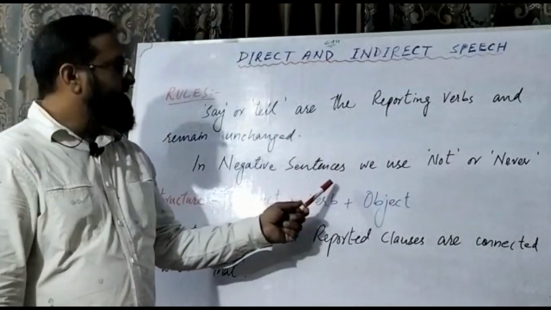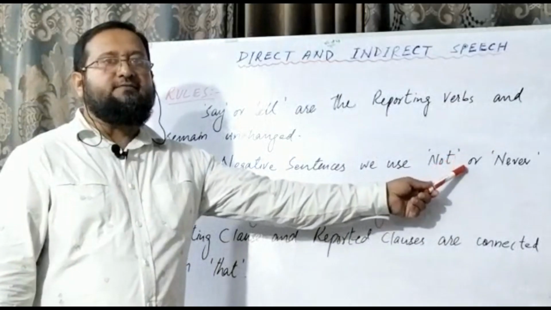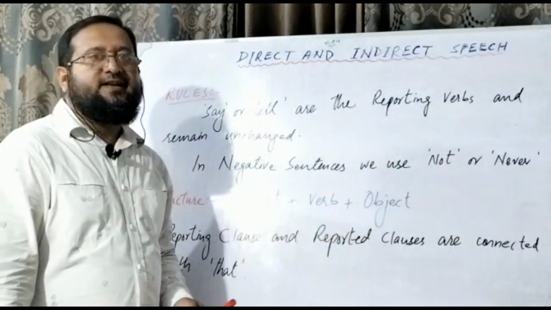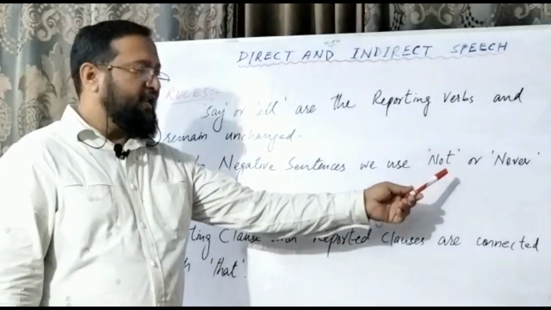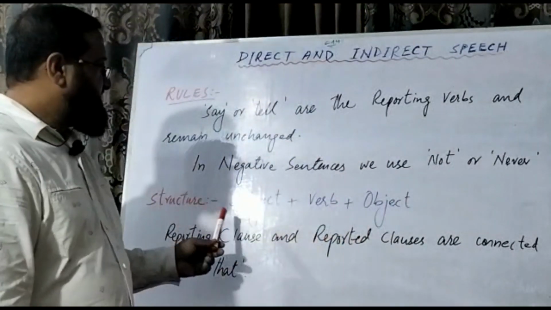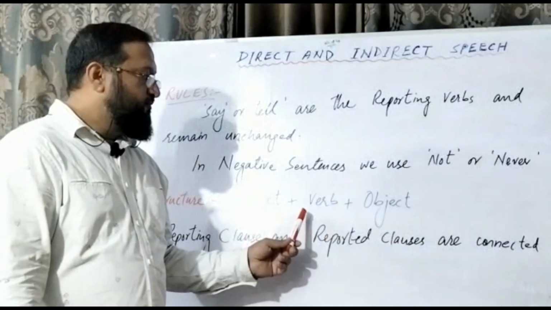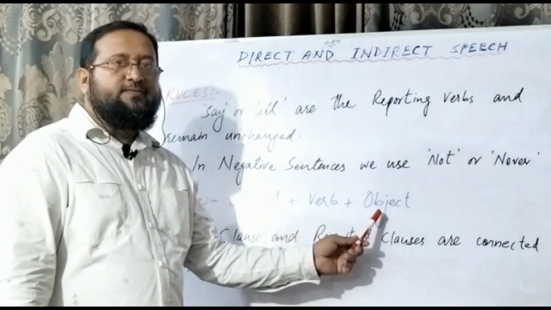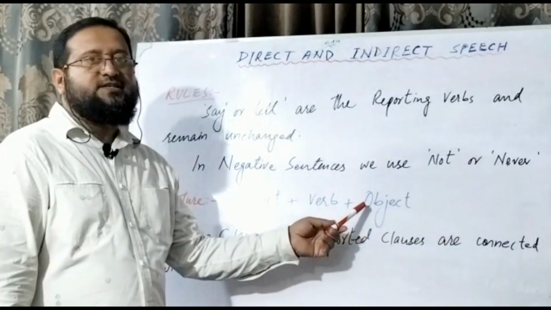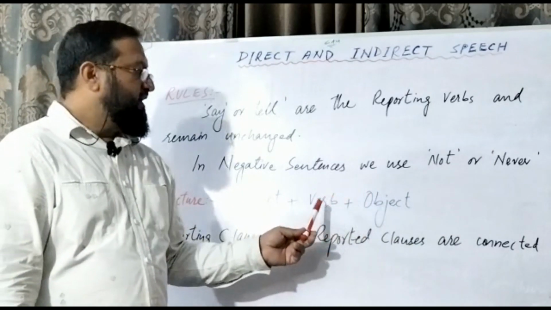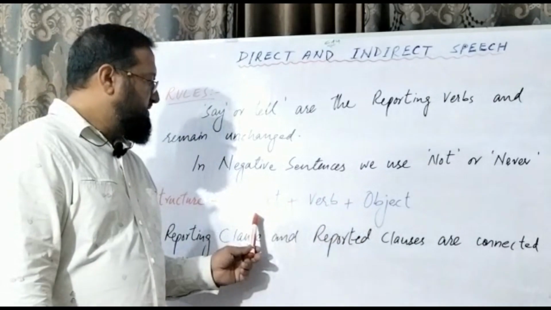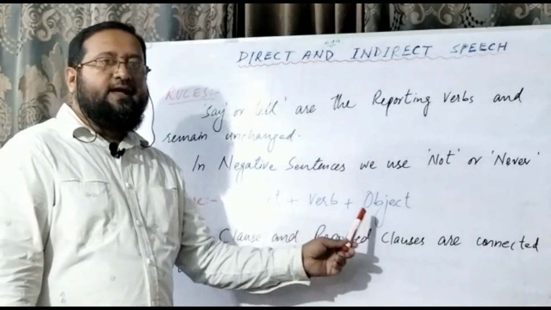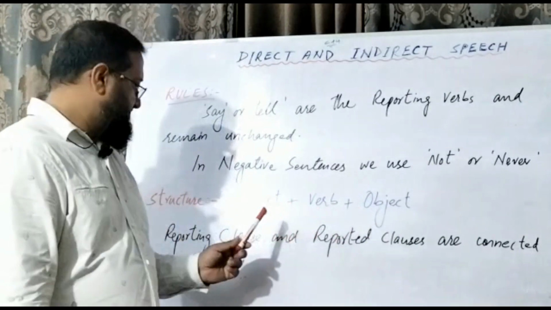All right, now let's see. In negative sentences, we use not or never. In assertive sentences, there are negative sentences as well. Here, we make use of not or never. The structure is subject, verb, and object, which when we convert from direct narration into indirect speech, the object will come in the beginning and the subject at the end. And the verb formation we have already discussed.